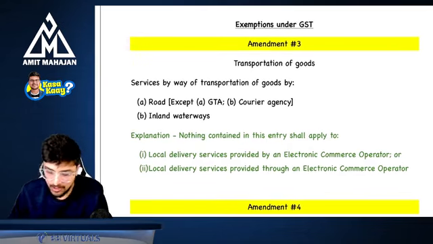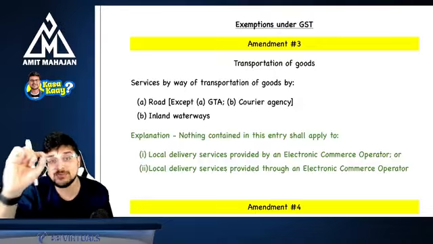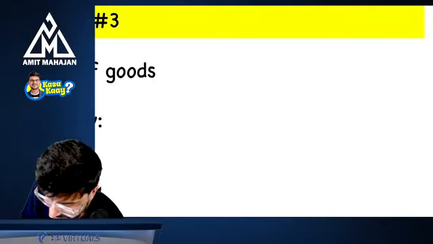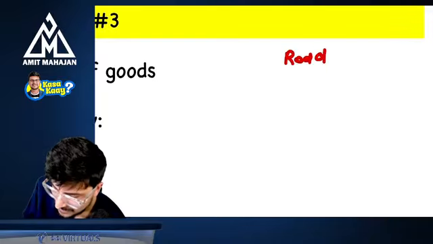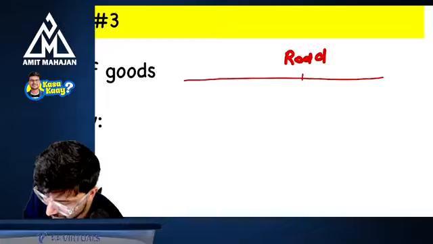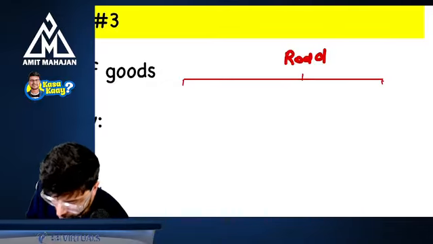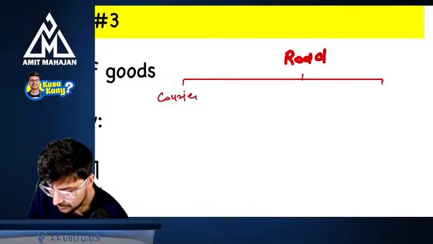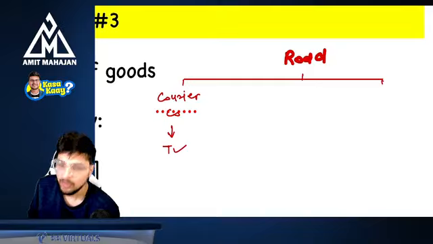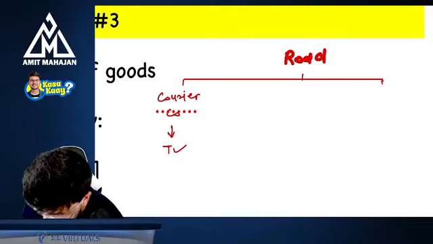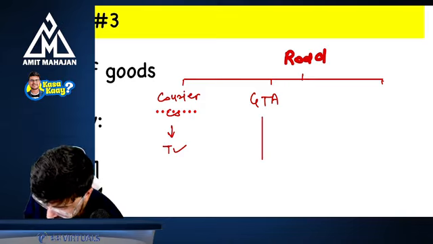Very simple part. Now, look here, in transportation of goods. In the exemption chapter, there was one point of transportation of goods. Do you remember we had seen this? That if you are transporting by road, there were three parts. Number one, if you are transporting certain goods by road through a courier company, whatever the goods may be, it is going to be taxable.